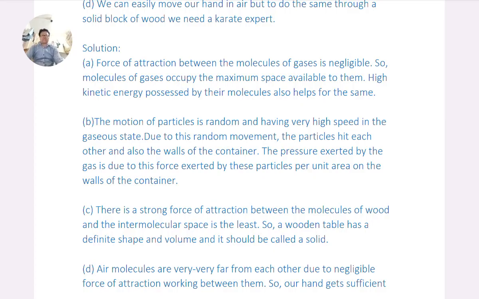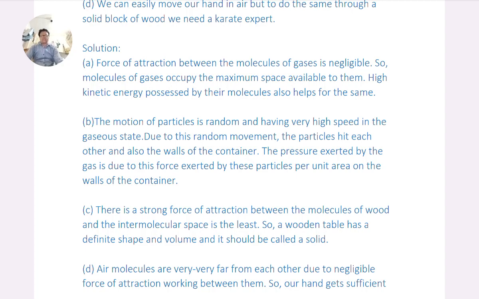C. There is a strong force of attraction between the molecules of wood and the intermolecular space is the least. So, a wooden table has a definite shape and volume and it should be called a solid.